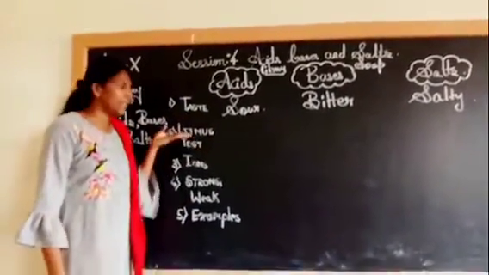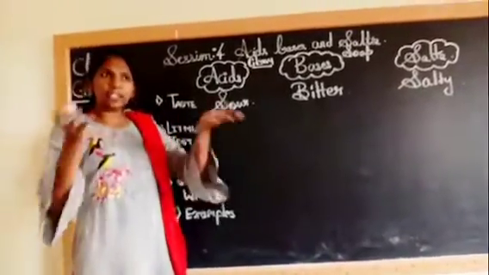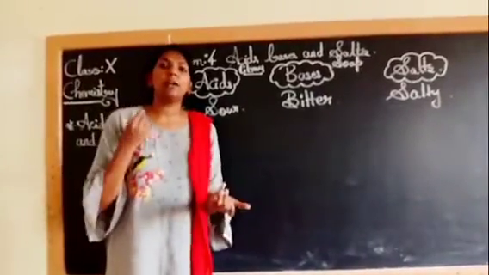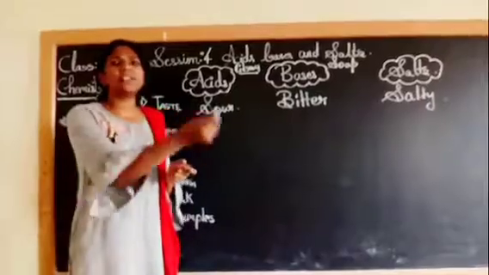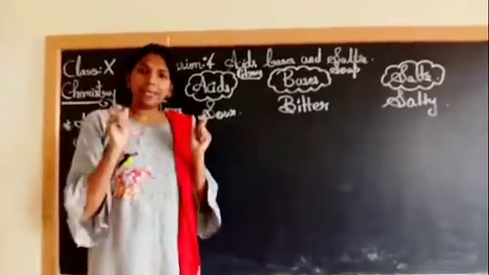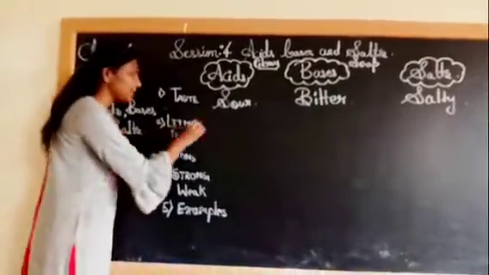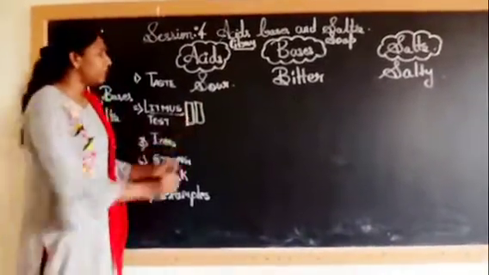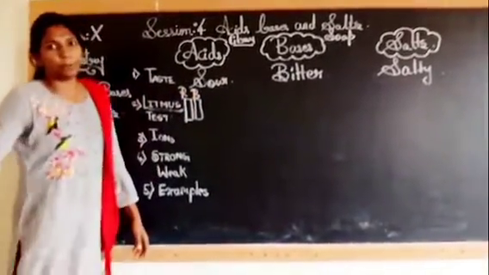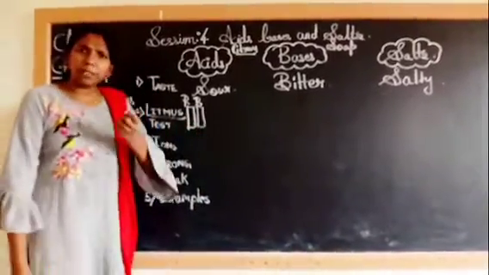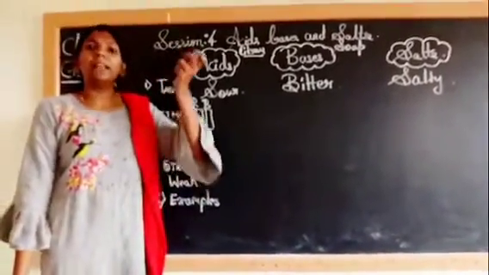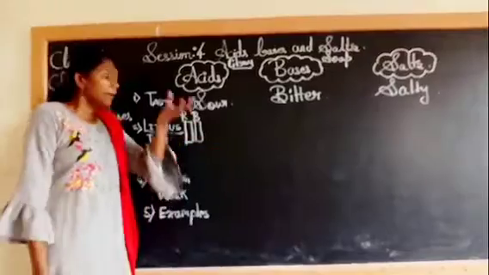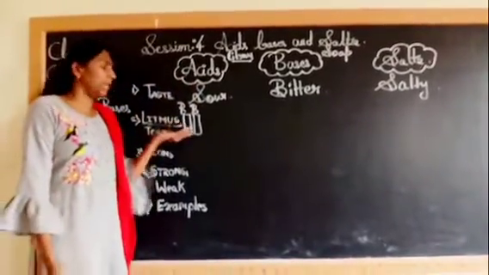Let's go on to the next topic, that is the litmus test. Because in the kitchen, I have lemons, fruits, salt, sugar, so many products. If I want to find out which is an acid, which is a base or which is a salt, there is a specific test. That test is known as the litmus test. In the litmus test, we have two types of paper. One is the red litmus paper and one is the blue litmus paper. These litmus papers are made from a natural ingredient, that is lichens. We have studied lichens in biology, but the lichens extract is used to make these papers.